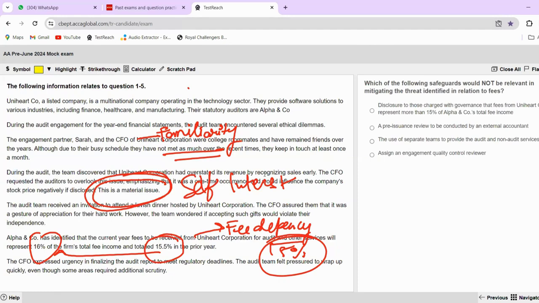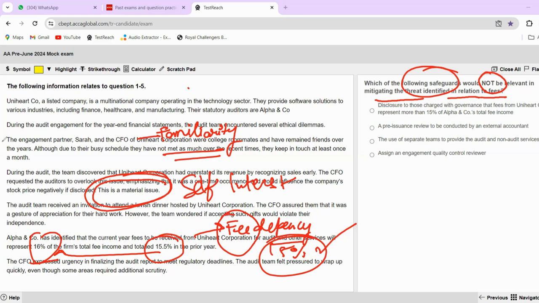Which of the following safeguards? Okay, so they have given us some kinds of safeguards. Which safeguard would not be relevant in mitigating the threat identified in relation to the fee? So the threat here is fee dependency, and our fees cannot exceed more than 15%, the amount of fee that we are taking from a particular client, right?